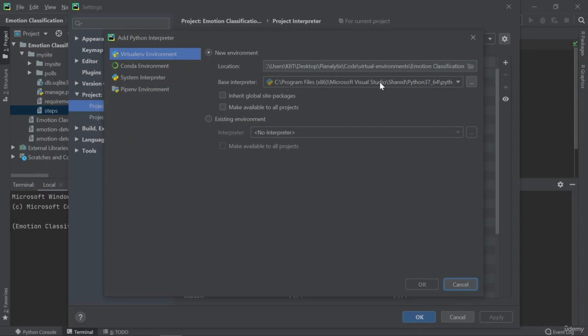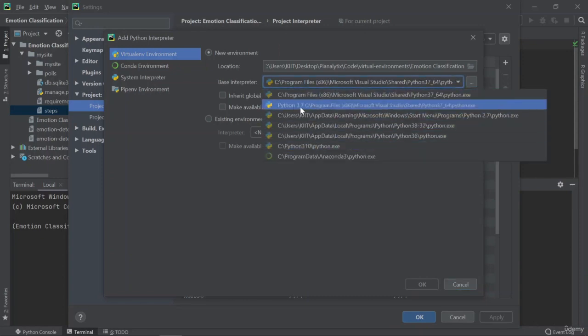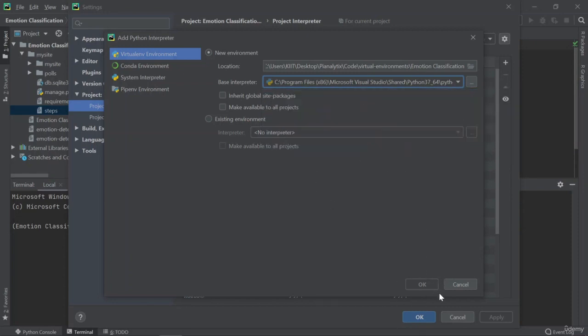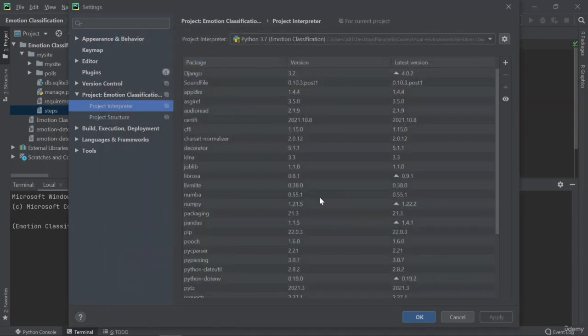You can see that the base interpreter is Python 3.7.6, and you can even change that. I have a lot of other ones too: 3.7, which is the same, 2.7, 3.8.3, 3.6, and 3.10 too. Whichever I want to use, I will go forward with that, but now we are using 3.7.6 only. You will get an option of OK here, so click on OK. Then it would load some of the existing or required packages like pip. Once it has done that, you can just click on apply, then OK.